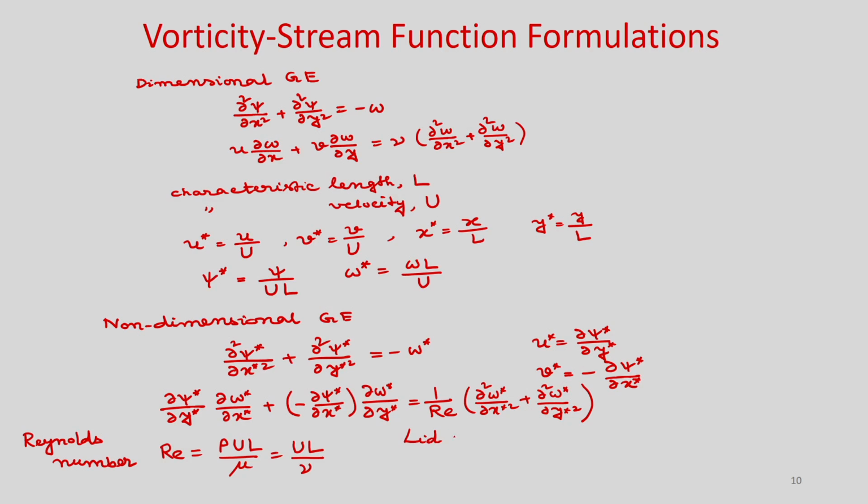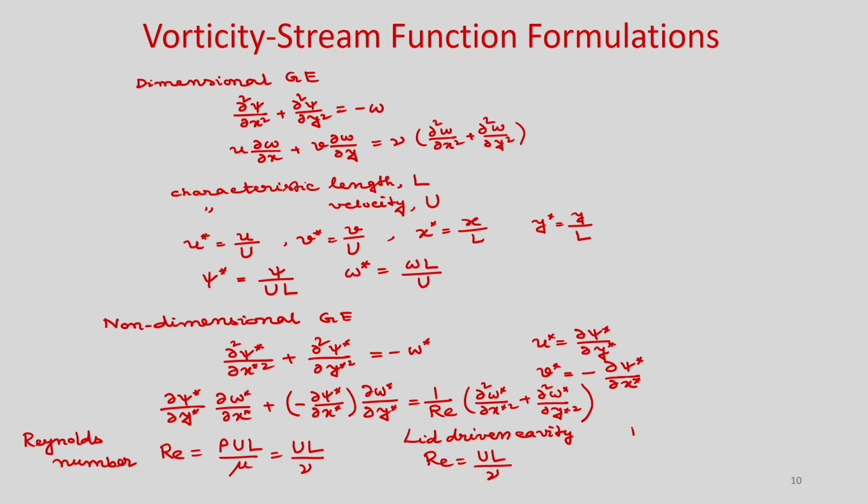And when we consider the flow between parallel plates, at that time we will take h, the height, as the non-dimensional characteristic length, and inlet velocity U as the characteristic velocity. Accordingly we will get the Reynolds number. For the lid driven cavity problem, Reynolds number is U L by nu, where U is the lid velocity and L is the side of the cavity.